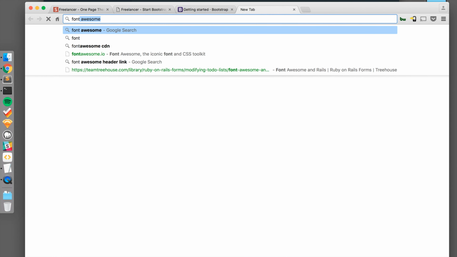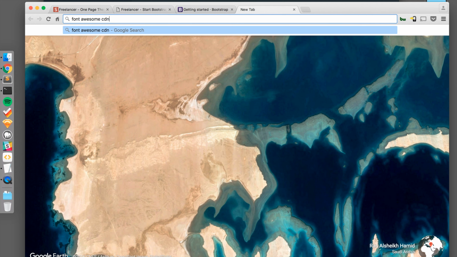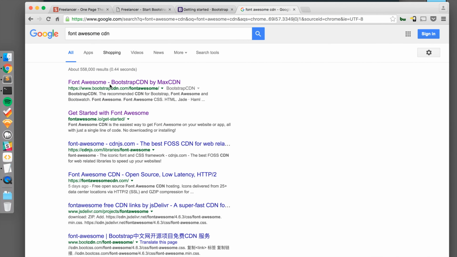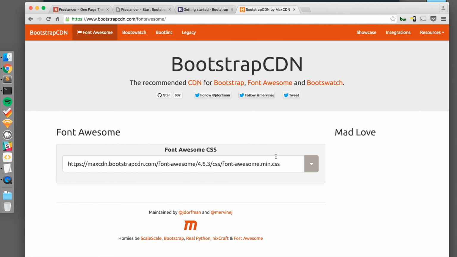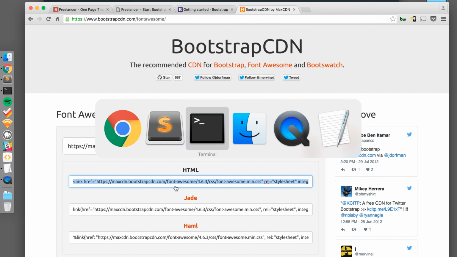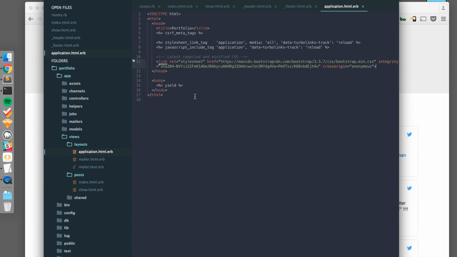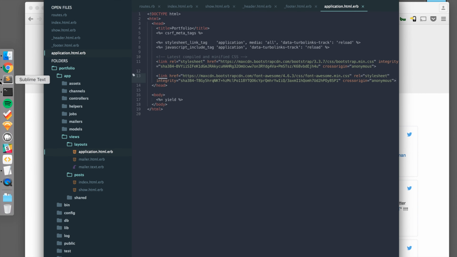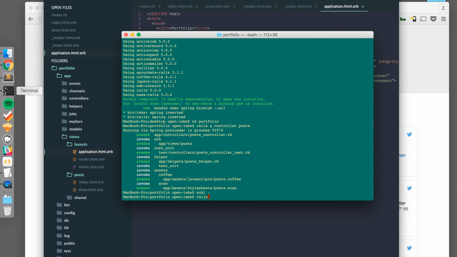And now I will look for Font Awesome and search Font Awesome CDN. We'll select the first link and I'll copy this HTML and paste this under the header as well. Awesome. So now we can run our Rails app and see, oh, not quite yet.